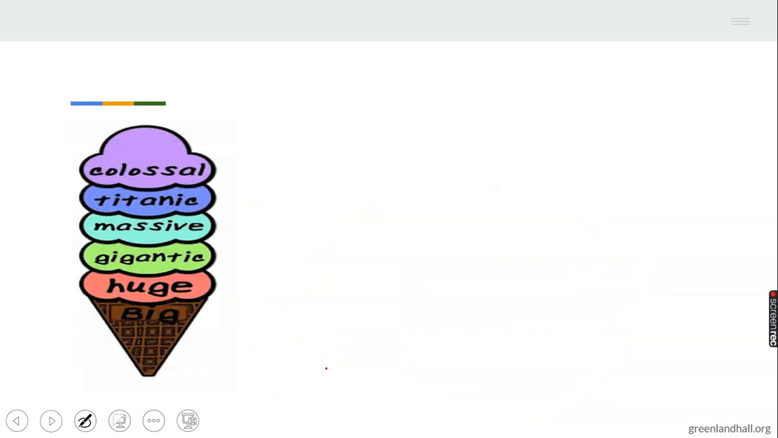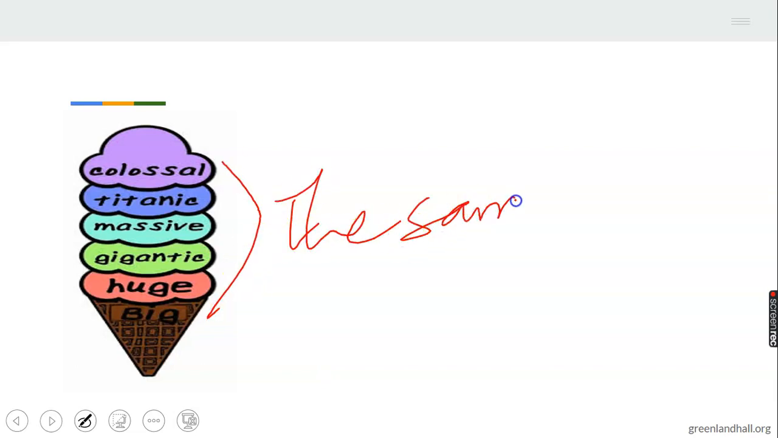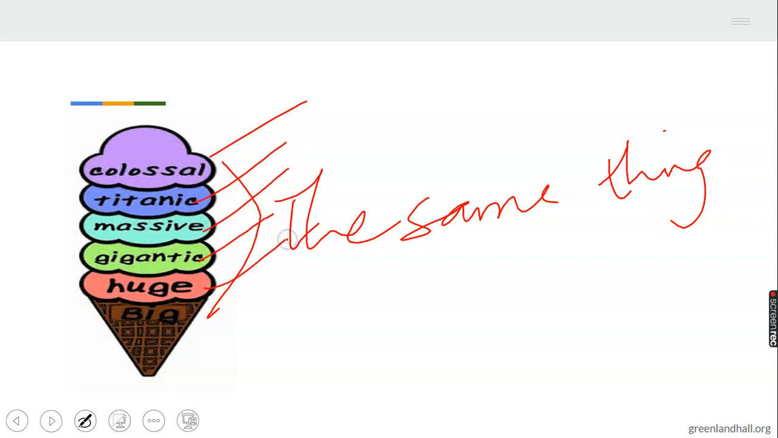Now we have another example here. We have colossal, titanic, massive, gigantic, huge, and big. What does it mean? They mean the same thing. How many words? 6 words. 6 of them mean the same thing.